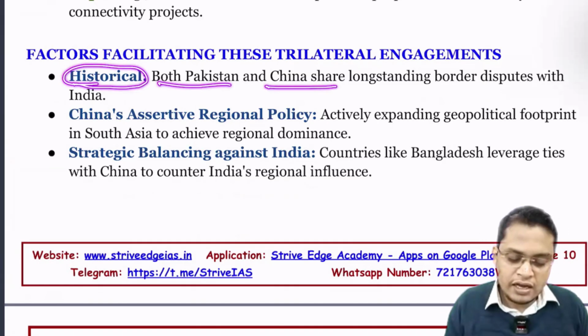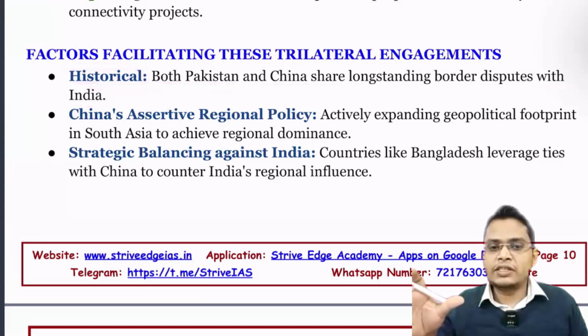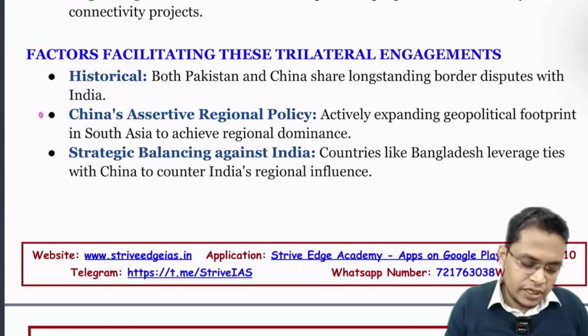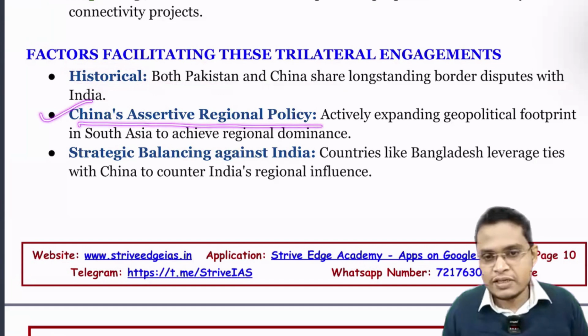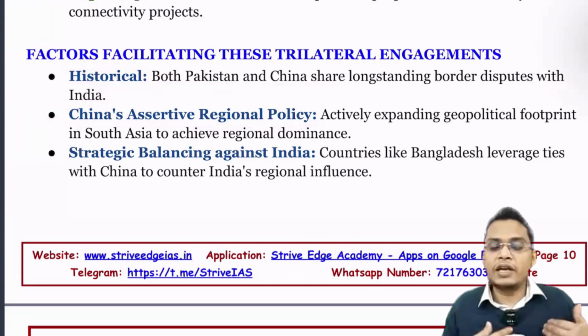Both Pakistan and China share a long-standing border dispute with India. Yes, so both China and Pakistan are having border disputes. So that is what led to the cementing of their relationship. Next is China's assertive regional policy. Yes, China is quite active in our Indian neighborhood policy, and they provide a huge amount of funding.